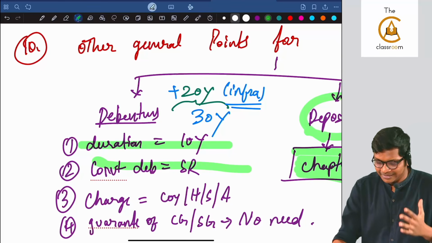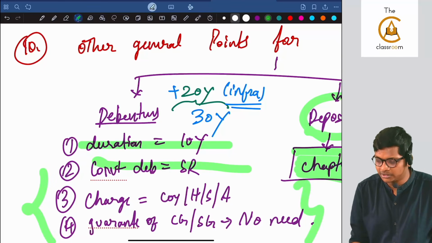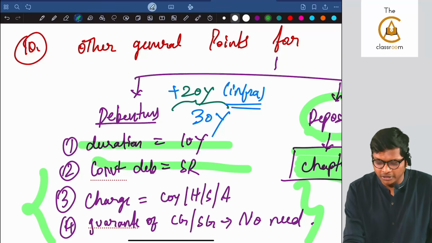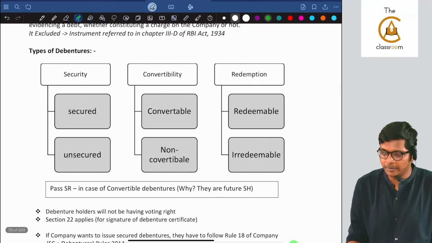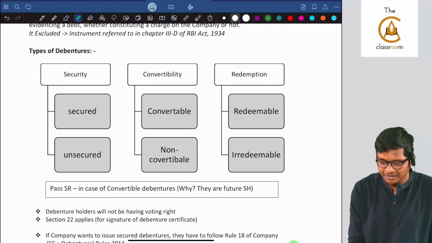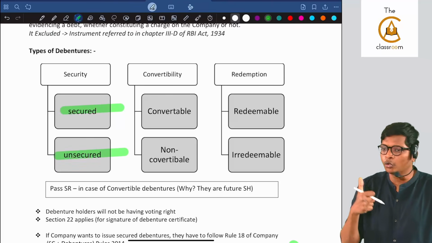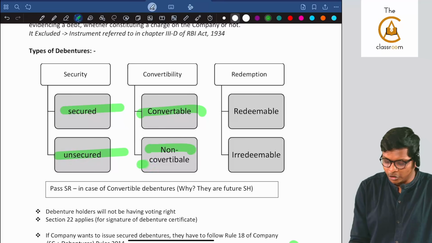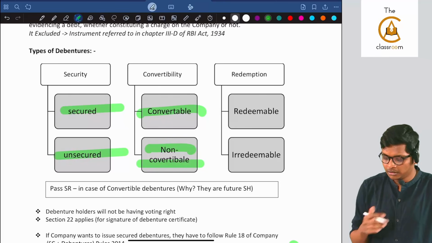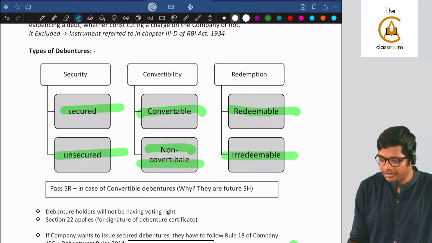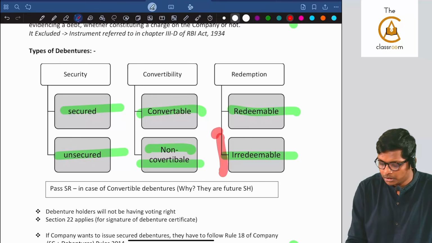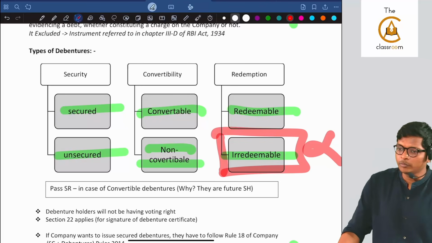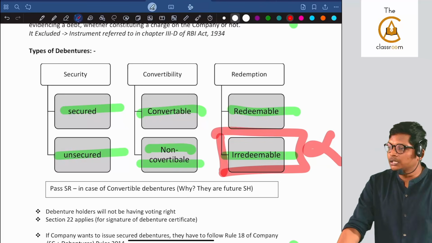Why, guys? Next 2 points are related points. When you are issuing debentures, if they are secured debentures, look at this, the types of debentures that we have as per our material are secured and unsecured. Do you know the difference? I don't want to go to class 11 and teach you guys. Convertible, non-convertible, class 11 you studied. Redeemable, irredeemable is there as a classification, but this concept is not practically allowed because the maximum is 30 years.